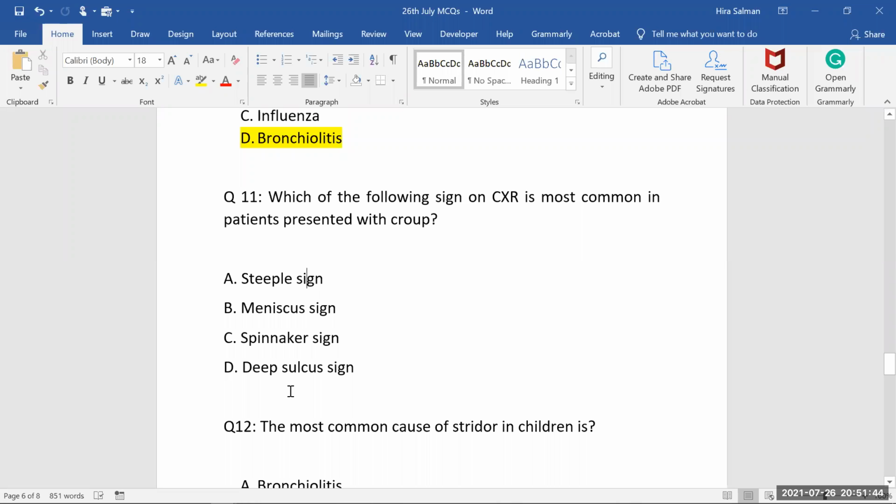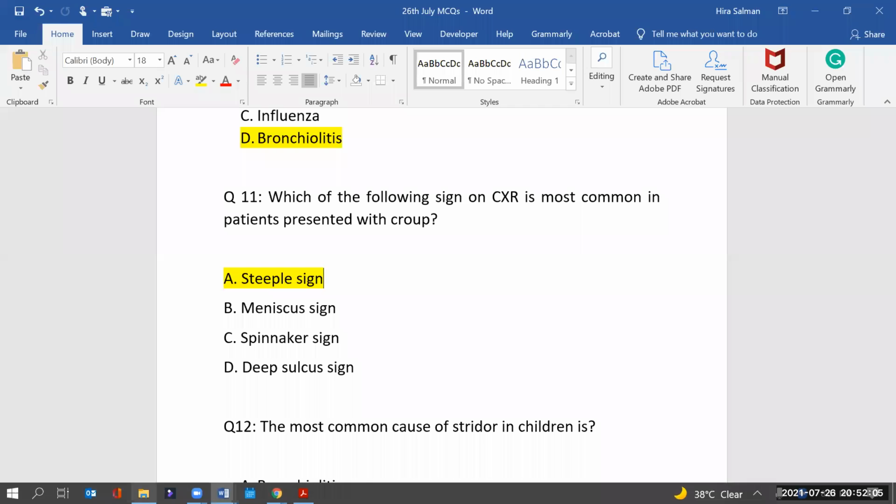Deep sulcus sign. Deep sulcus sign in the case of pneumothorax, you can see too much accumulation of air. So that is representing deep sulcus sign. So of course here in croup, it's very much obvious that we have steeple sign. That air is trapped inside the trachea and there's a very narrow line inside the trachea. That's called steeple sign.